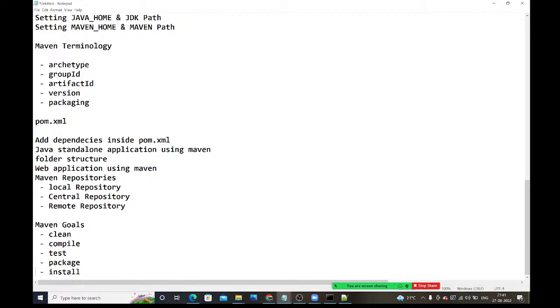In an interview, if anybody asks about Maven, you guys should be in a position to talk at least 10 or 15 minutes about Maven. What repositories are available, what is local repository, central repository, remote repository, what Maven goals are there: clean goal, compile goal, test goal, package goal, install goal. What is Maven, and what we will configure inside Maven. How Maven will use that pom.xml file. All these things you need to discuss for at least 10 minutes in the interview room if they ask any question on Maven.